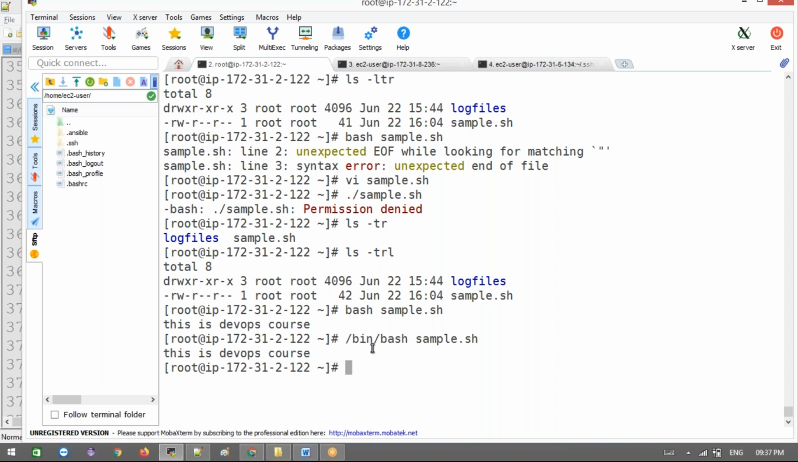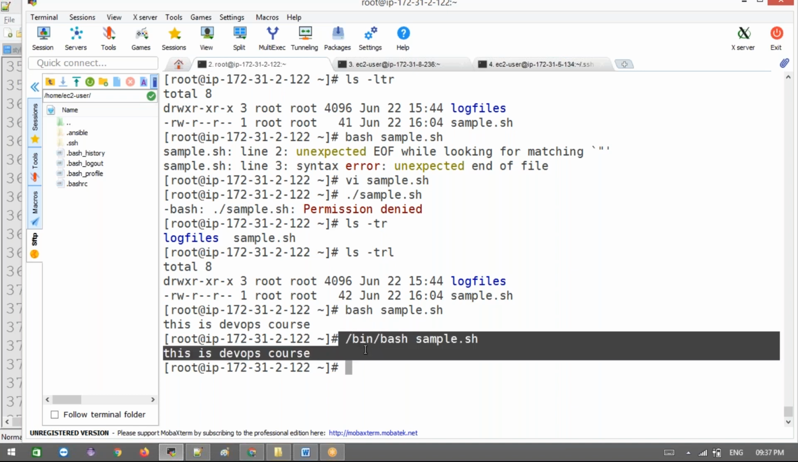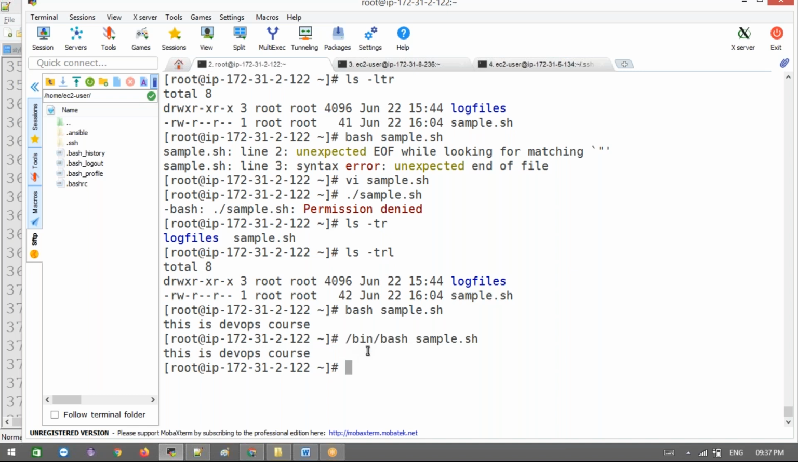Basically this is what we need to pass, bash. If you don't want to pass it, then we need to give executable permission. How are we going to give the executable permission? We use chmod plus, tell me how. Perfect, 777, right?